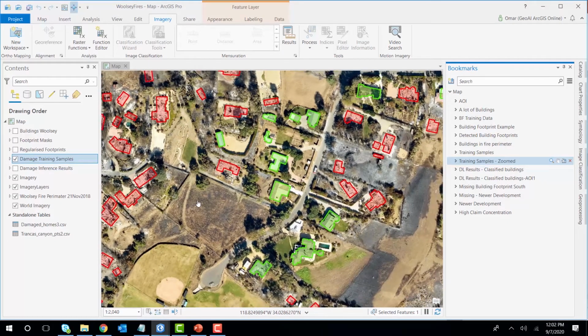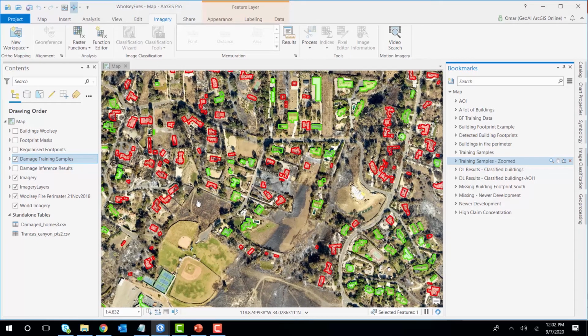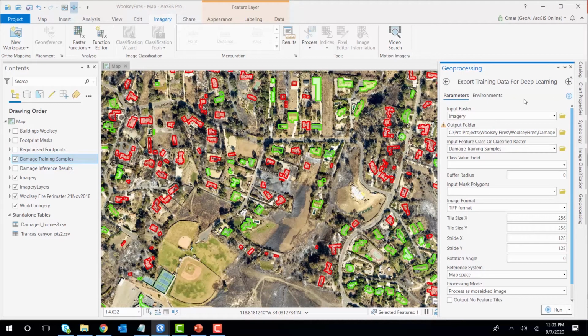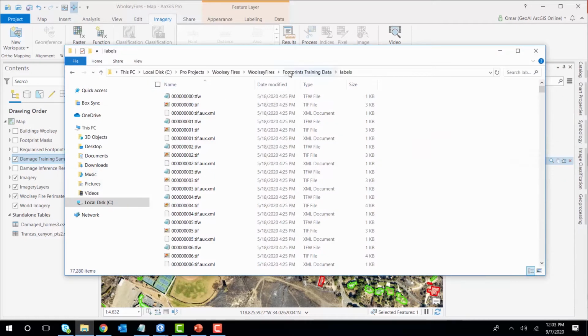So these are some of the example labels that we have created. And now we want to train another deep learning model to detect the damage. In that case, we don't want to detect the building footprint. We just need to classify the object, whether it's damaged or not. So let's go to geoprocessing and go to export training data for deep learning for the second time. And now we're going to pass the damage training samples that you can see here as the labeled examples along with the raster. And it's going to generate an output folder like this.